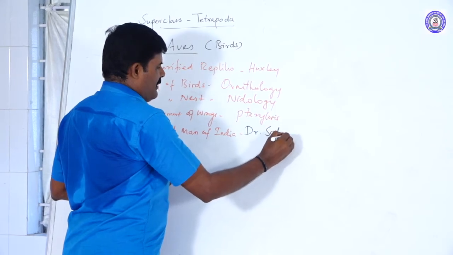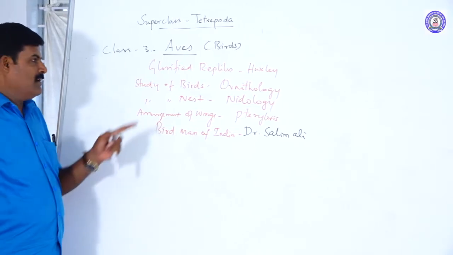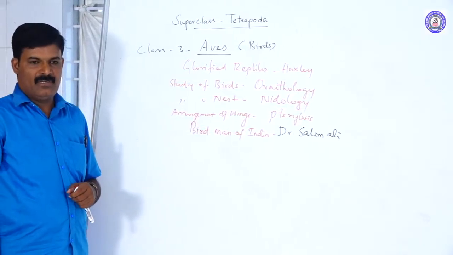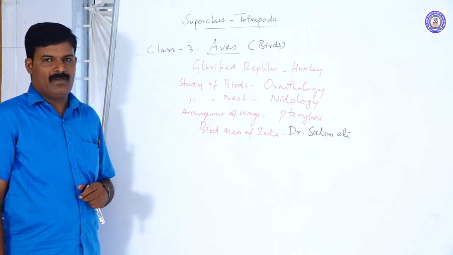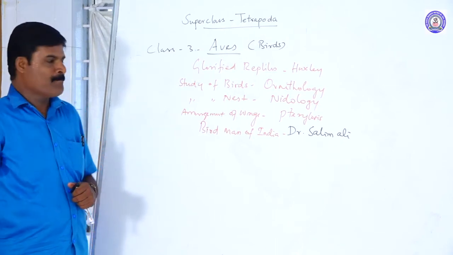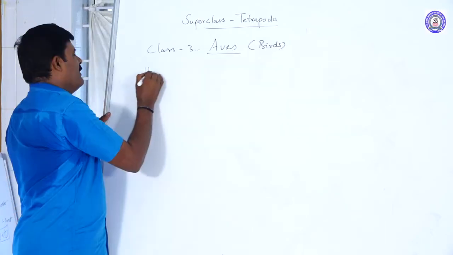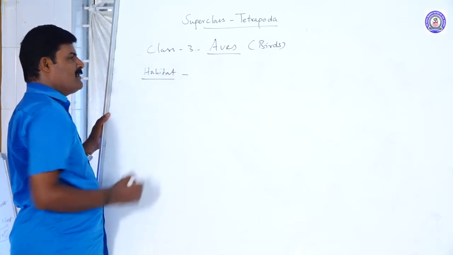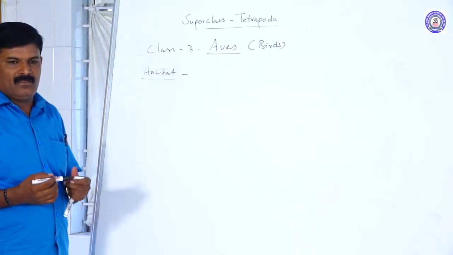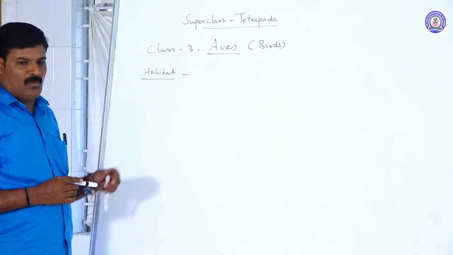Salim Ali. So these are some of the information regarding the birds. The birds have specialized characters adapted for flying. Next, other features are general characters. Habitat: this is normally found in freshwater, land and in some sea waters. These are commonly found.